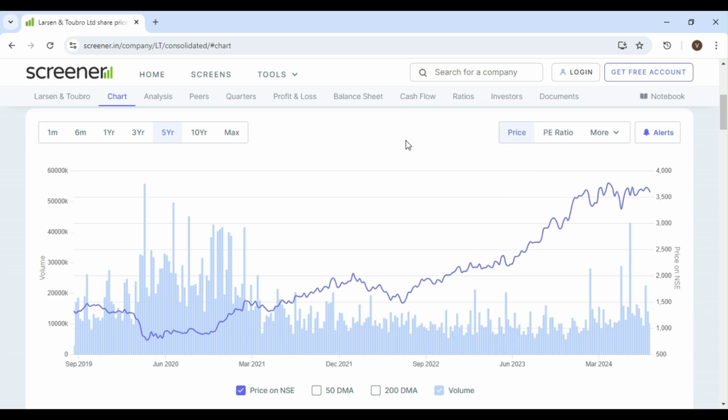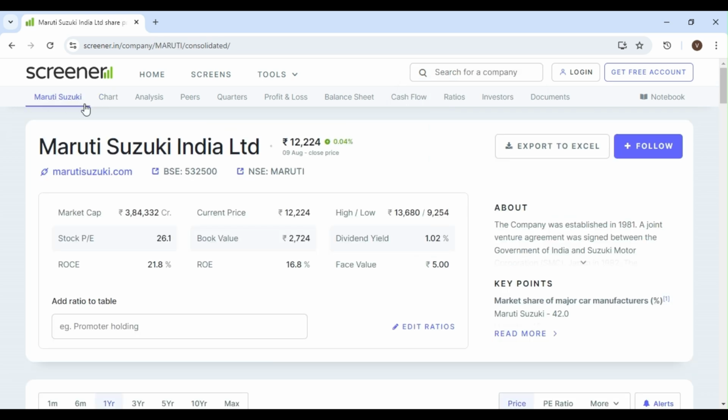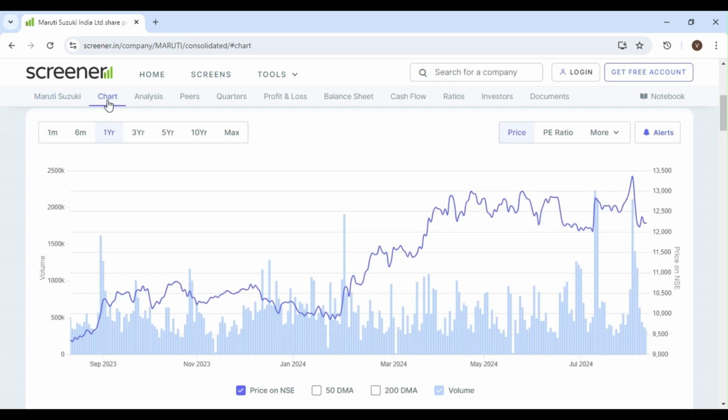So, next stock, we will see Maruti. Now we have taken Maruti.